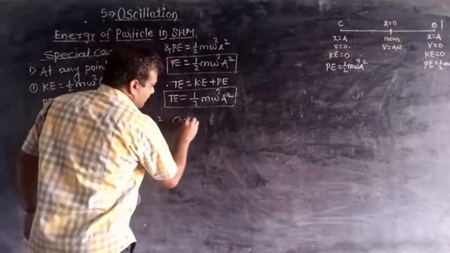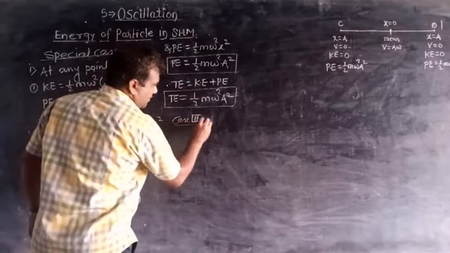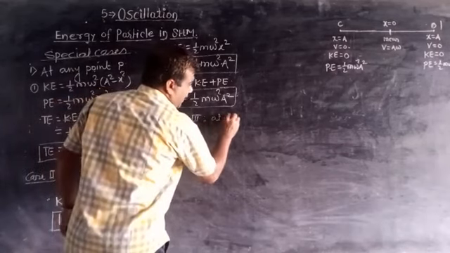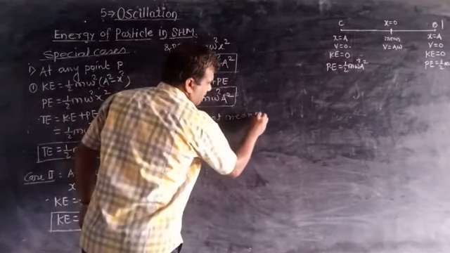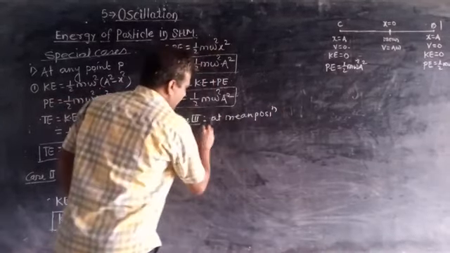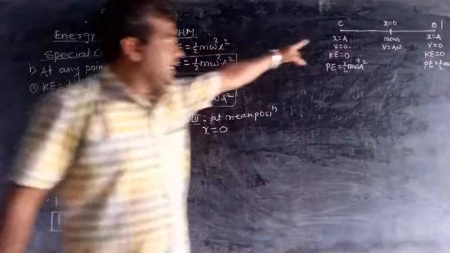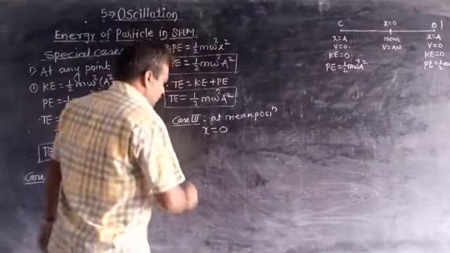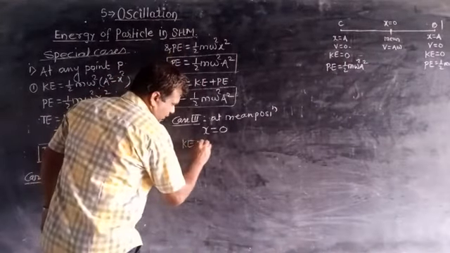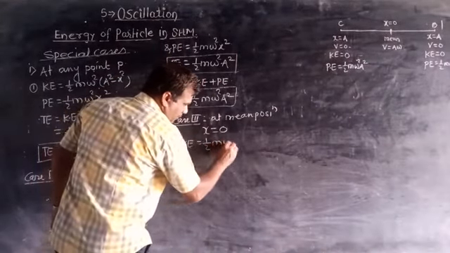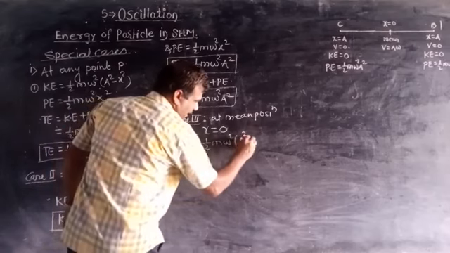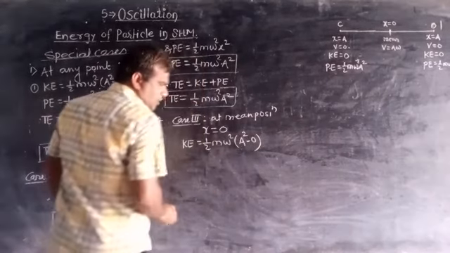Now case 3, at mean position, means x is equal to 0. Mean position means displacement is 0. Therefore kinetic energy is equal to half m omega square in bracket A square minus 0, because x is 0.